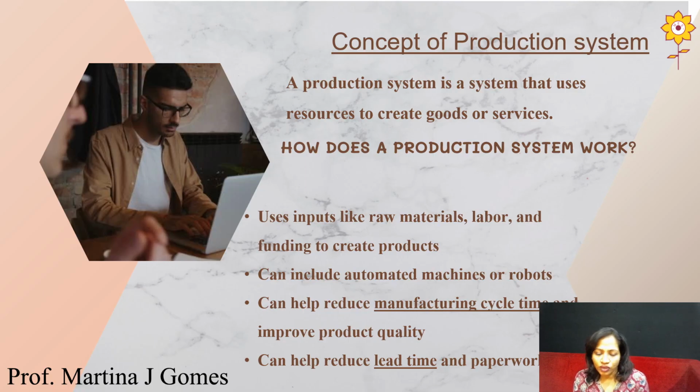The first thing we need for this production system is raw materials. As we already know what types of raw materials are needed for production of goods and services, in raw materials we can also include semi-finished goods, which are very essential when it comes to assembling some kind of finished products.